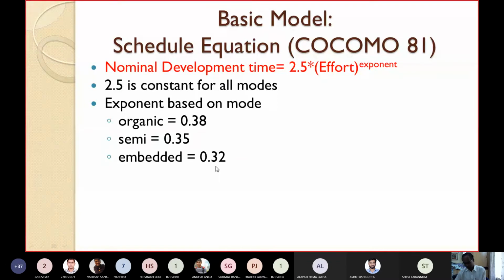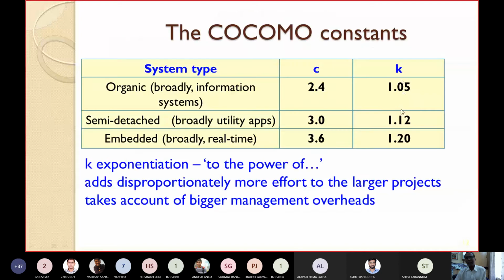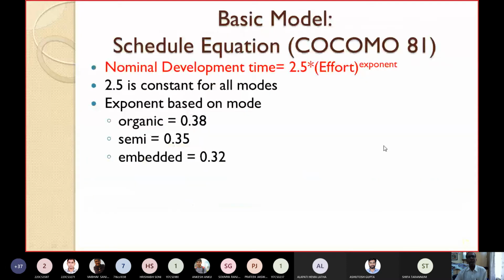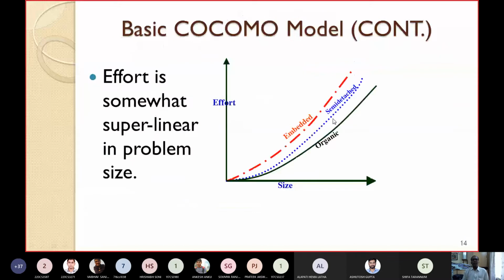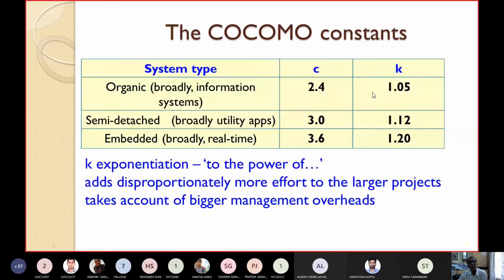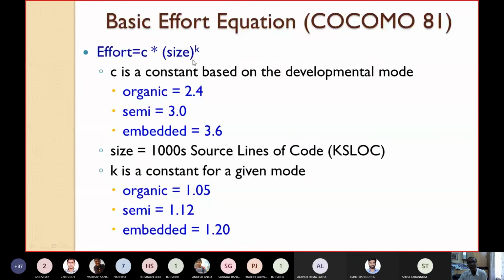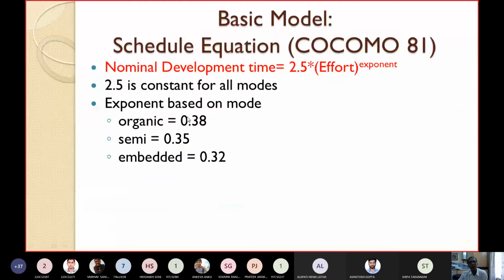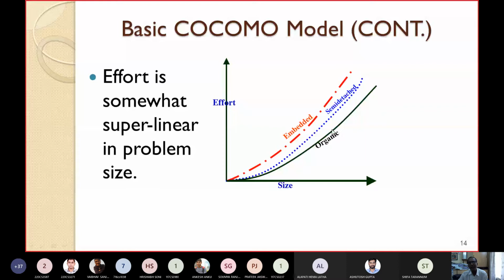But in the other case, the value of K, which is also an exponent, is increasing while moving from organic to embedded. Please have a look at this. Now we'll try to plot some graphs for effort as well as schedule. You have already seen the effort equation: C into size to the power K. The value of K is increasing, and the value of C is also increasing. As a result, when you plot the graph, you will find a graph like this.